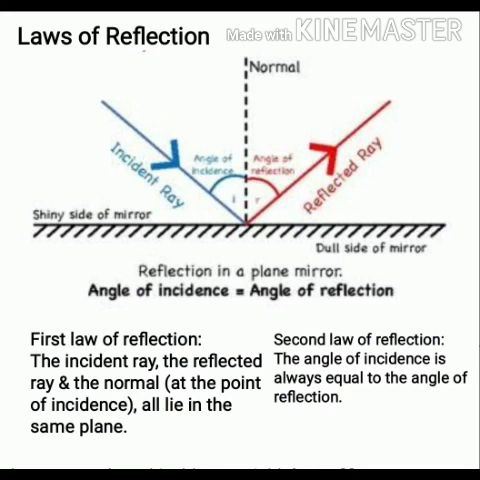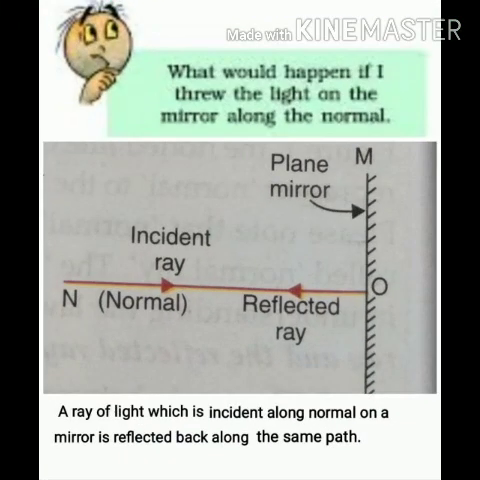Now, here comes Bujo. He has a query. What would happen if I threw the light on the mirror along the normal? Now he is saying that if my source of light, the torch, I throw along the normal itself, then what will happen in that case? So what will happen, children? Obviously the mirror will reflect the light, it will send back the light.